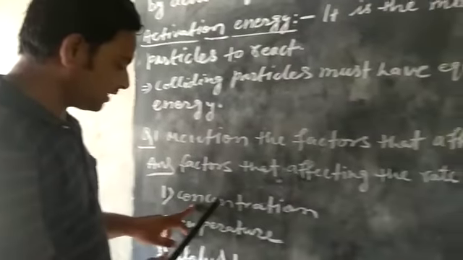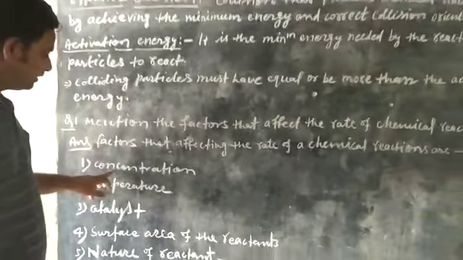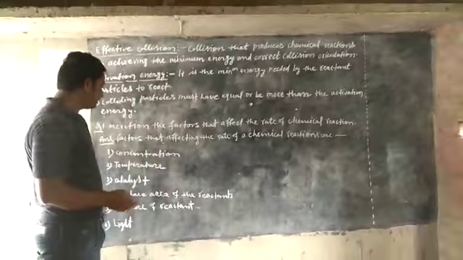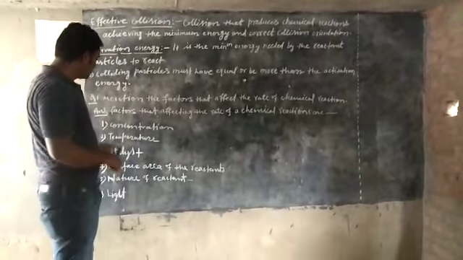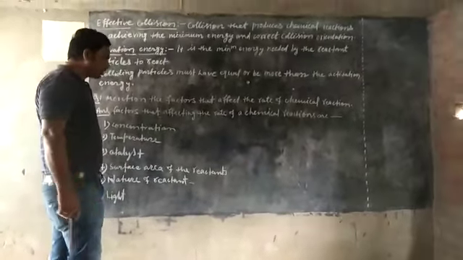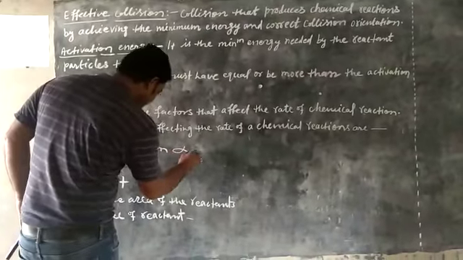First one is concentration. When concentration of the reactant increases, then rate of reaction also increases. It means we can say concentration is directly proportional to rate of reaction.